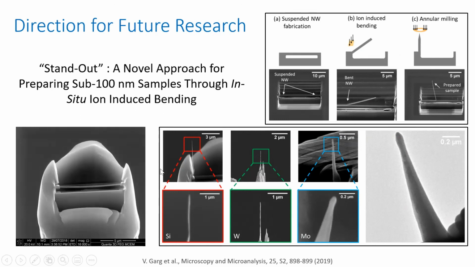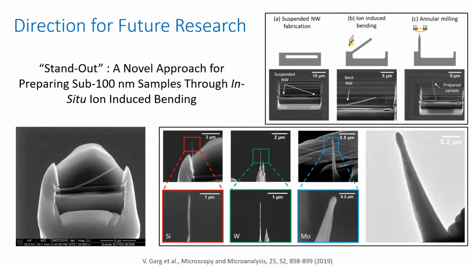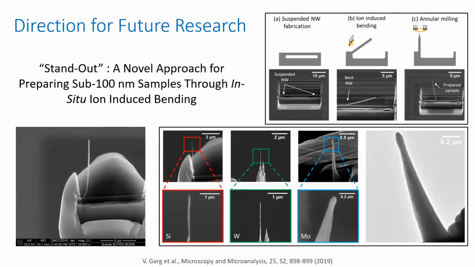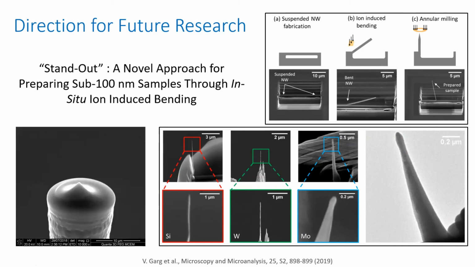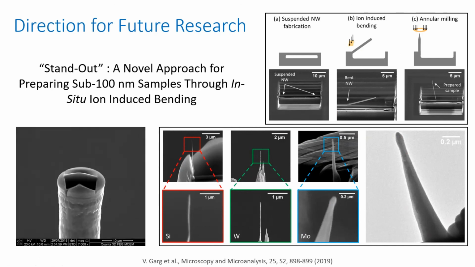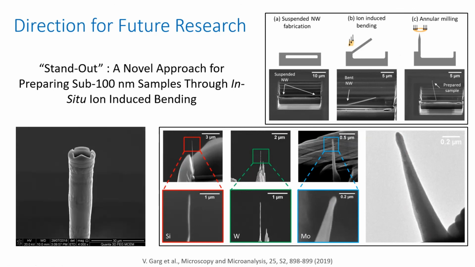And again, this method is not limited to atom probe, it can be used for electron microscopy applications as well. Like you want to study some material, but you don't want to use lift-out, because with lift-out the challenge is you need a good operator skill, and many times the samples are lost. So using this method, you can just put your sample in the electron microscope, if the operator allows, of course.